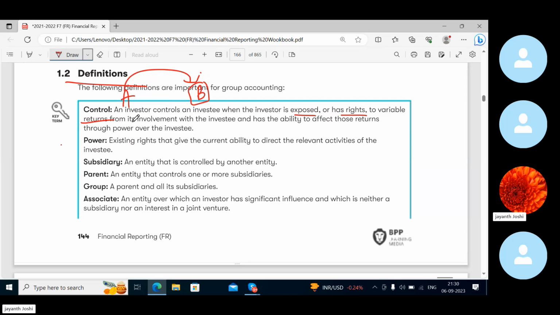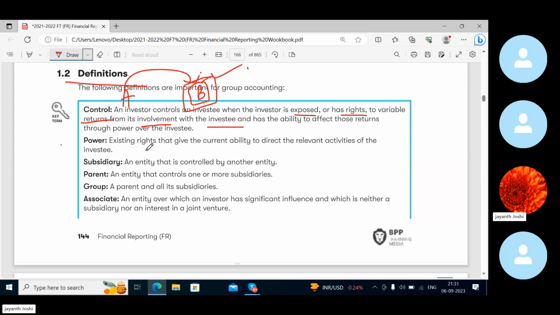Returns are variable because A has an involvement with the investee B, and A will decide what to do with that return because A has power over the investee, that is B. So very clear, A is an investor in B, B is an investee. A has the right to get returns, like a share of returns, for its investment or involvement in company B. And what should be done with the return, A will decide, because it has power over B.